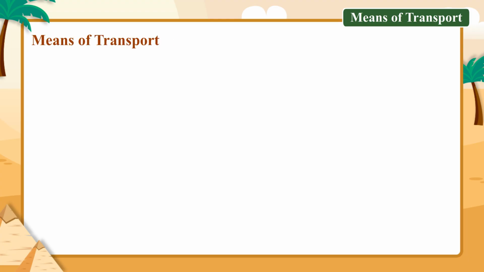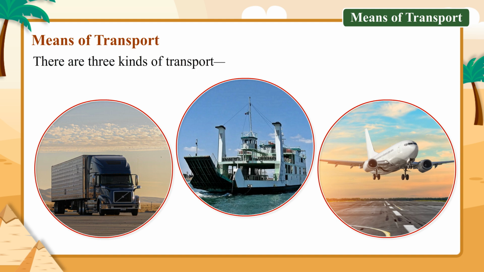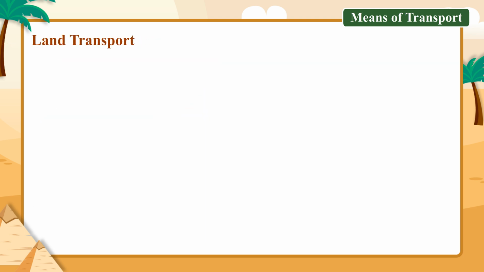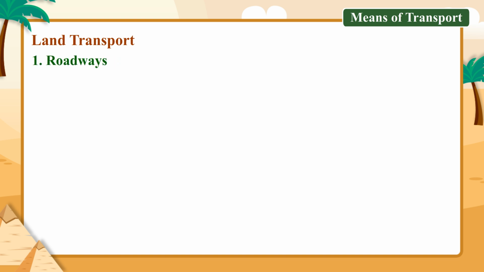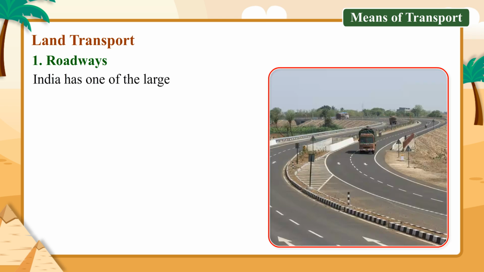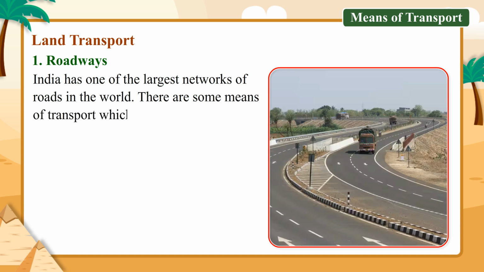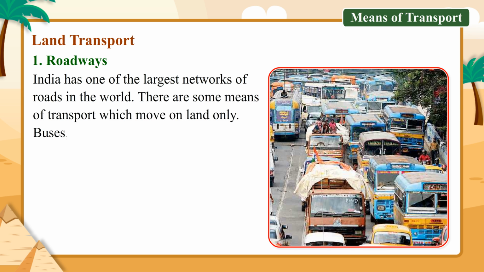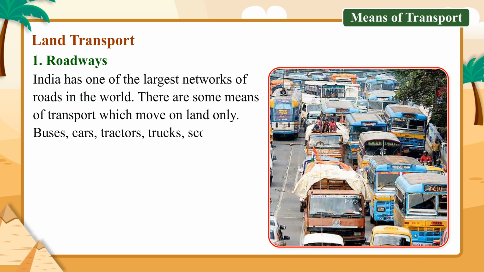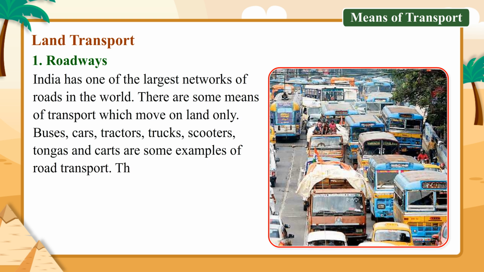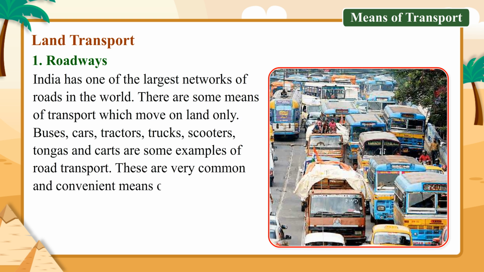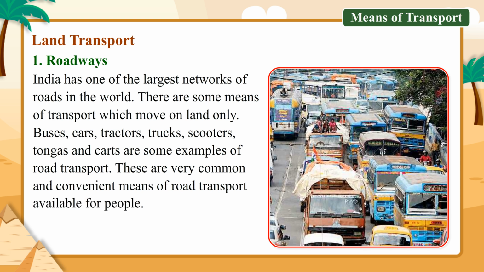Means of transport. There are three kinds of transport: land, water and air transport. Land transport. There are two types of land transport. 1. Roadways. India has one of the largest networks of roads in the world. There are some means of transport which move on land only. Buses, cars, tractors, trucks, scooters, tongas and carts are some examples of road transport. These are very common and convenient means of road transport available for people.